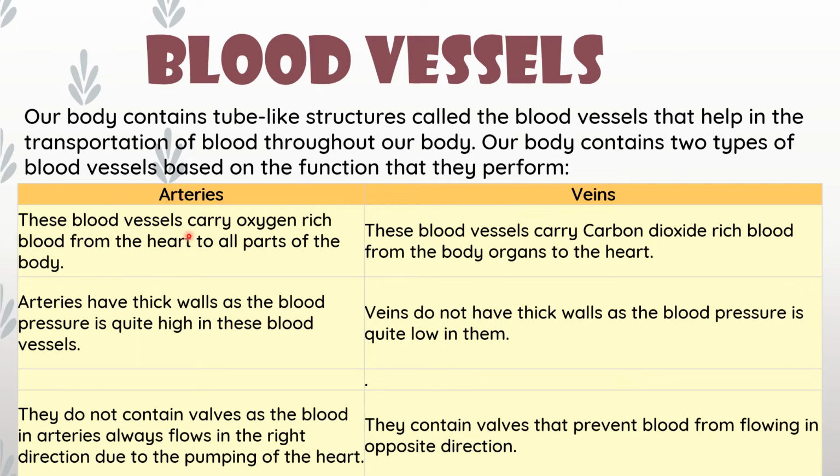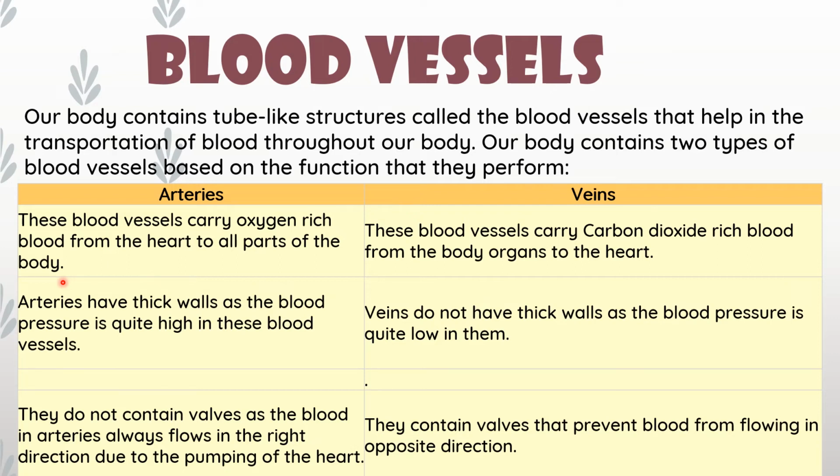These blood vessels carry oxygen-rich blood from the heart to all parts of the body. Just touch the heart in that picture, all of you. You can see a red color blood vessel. That blood vessel contains oxygen-rich blood. So that oxygen-rich blood moves through arteries.